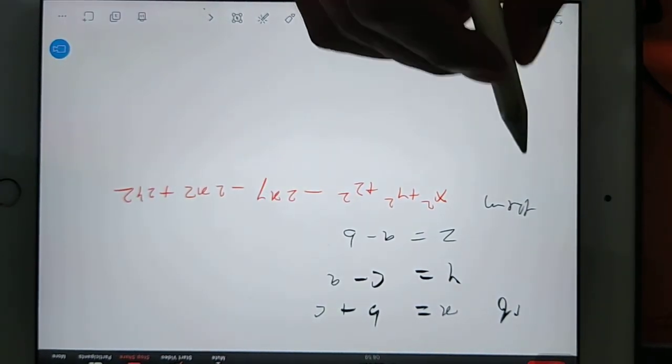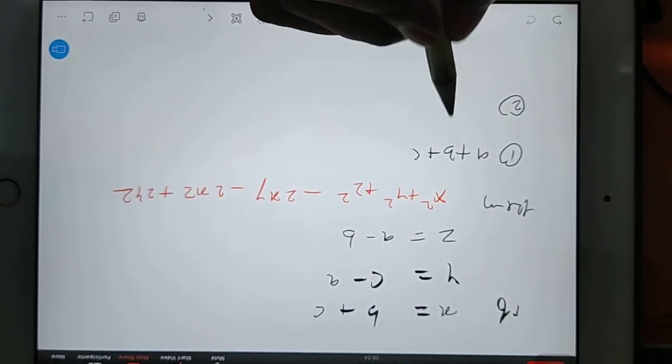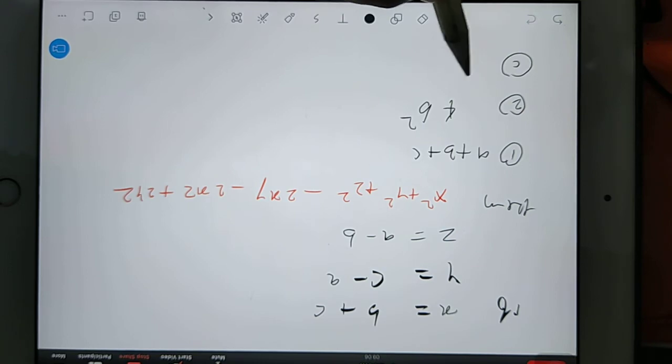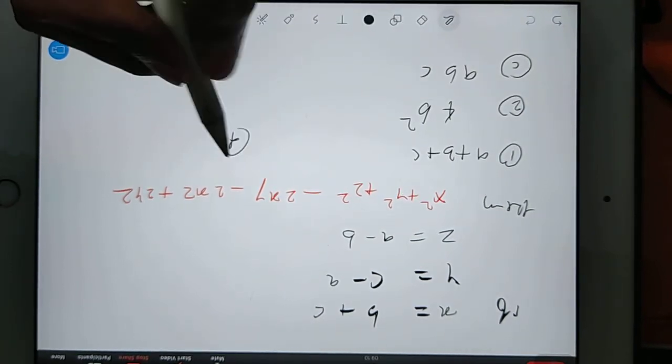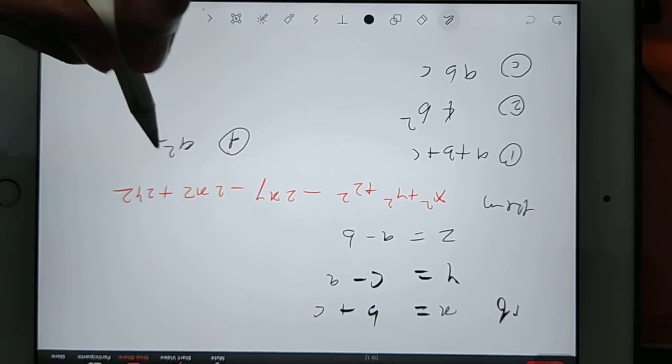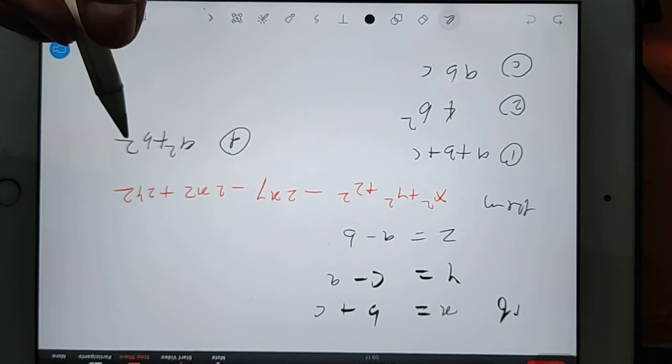And options are a plus b plus c, 4b square, abc, and D option is a square plus b square. How will you solve this?